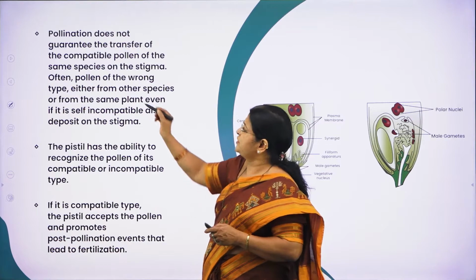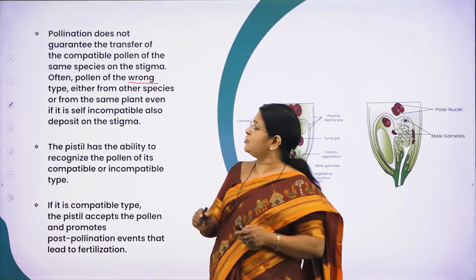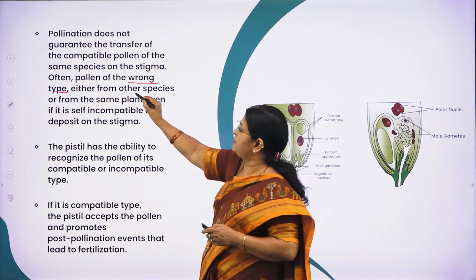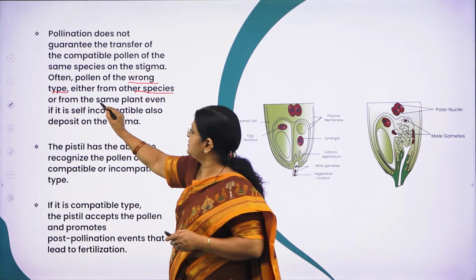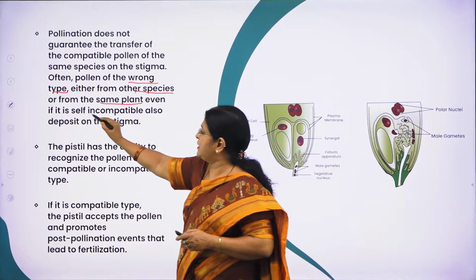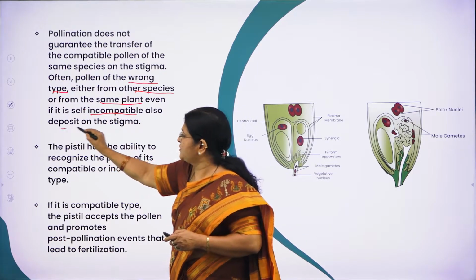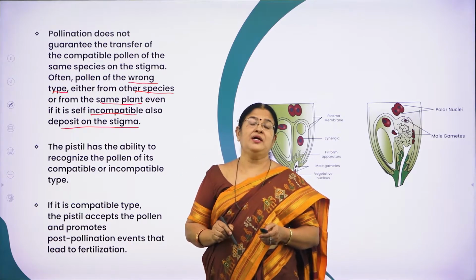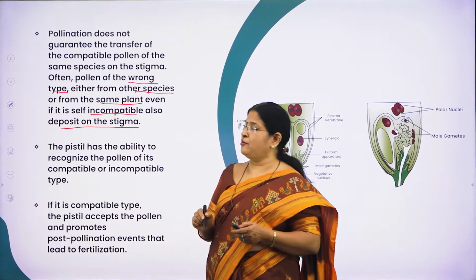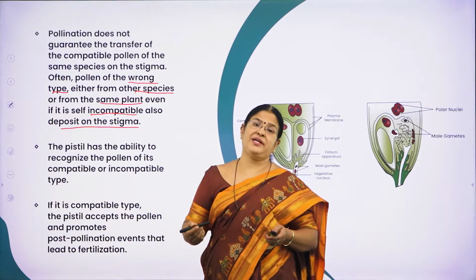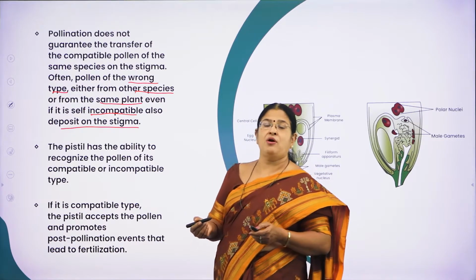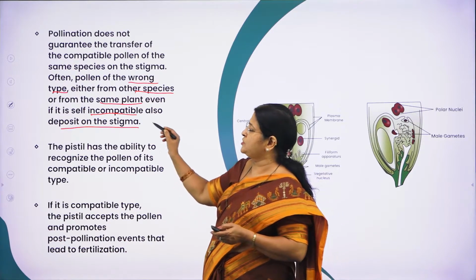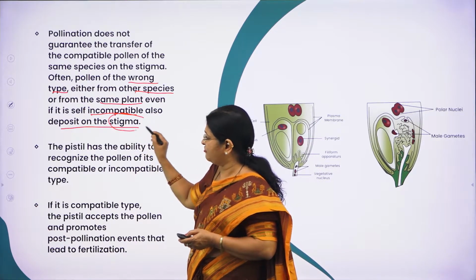Often, sometimes you can find pollen of the wrong type. What do you mean by wrong type? Either from other species or from the same plant, even if it is incompatible, it may deposit on the stigma. So there is no guarantee that only the compatible type of pollen grains are going to fall on the stigmatic surface. Sometimes even pollen of the wrong type, or of other species, or even incompatible pollen may deposit or land on the stigmatic surface.